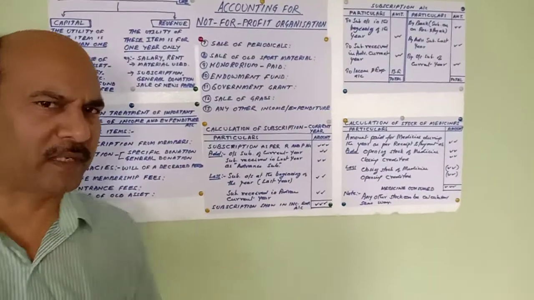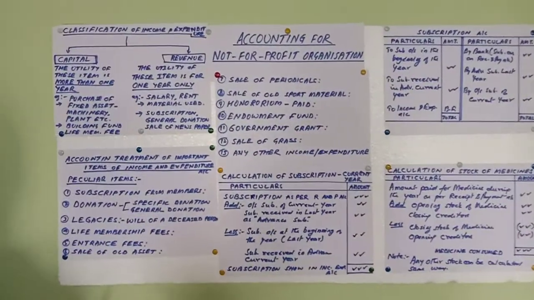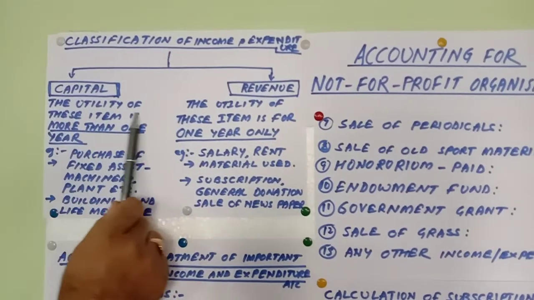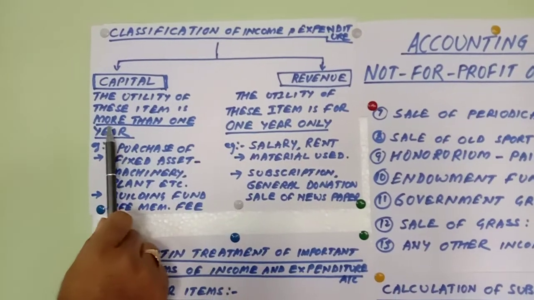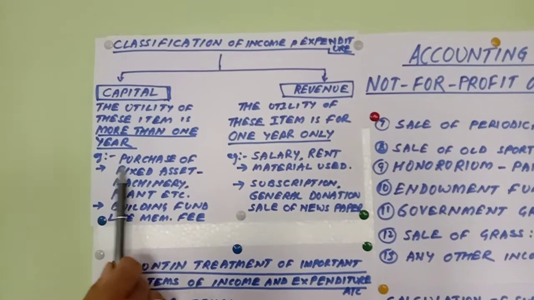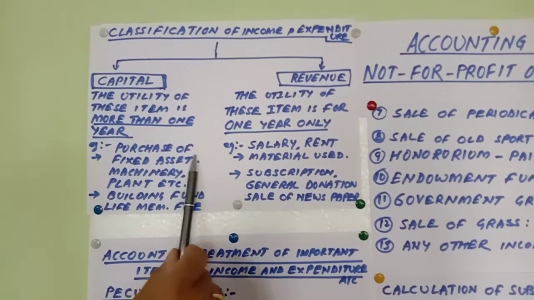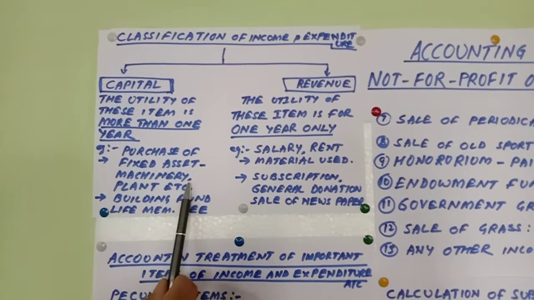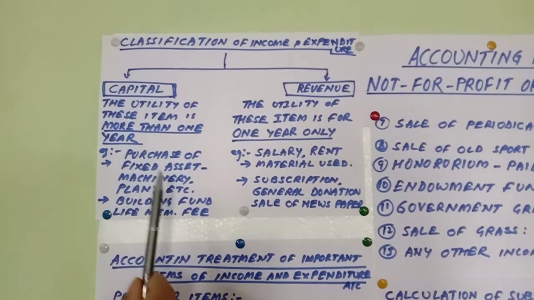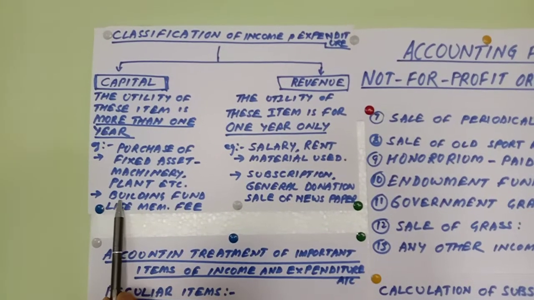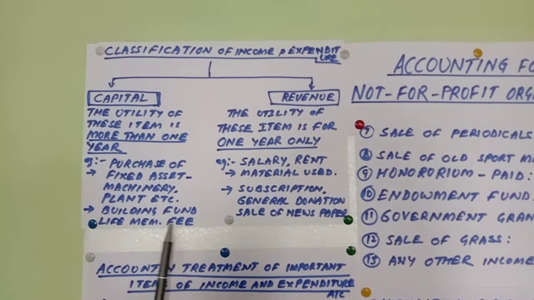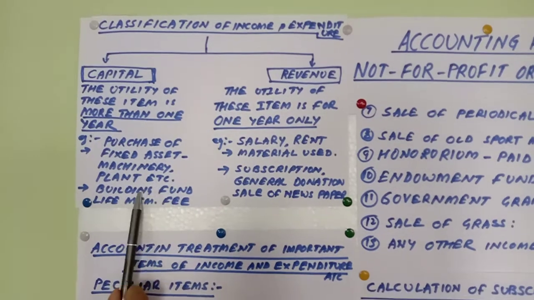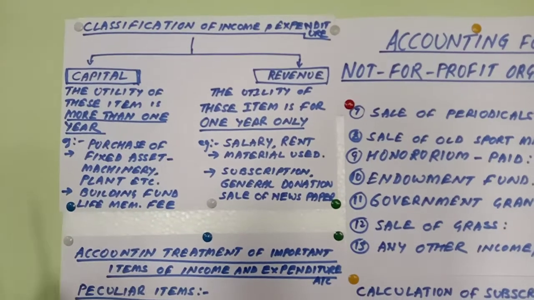Now let me explain a little more about the classification of income and expenditure. Capital item: the utility of these items is more than 1 year. For example, purchase of fixed assets like machinery or plant etc. is a long-term payment, whereas the building fund or life membership fee, if it is given in the adjustment, is taken as capital item.